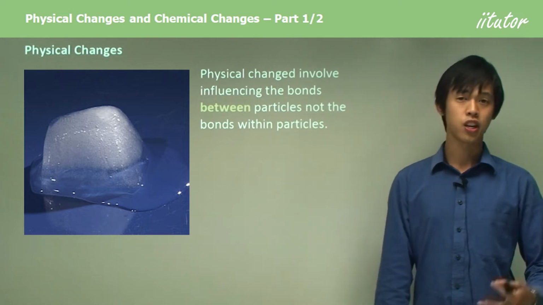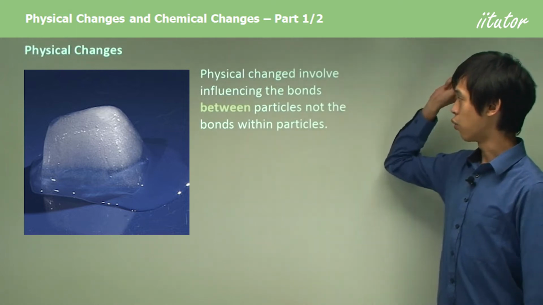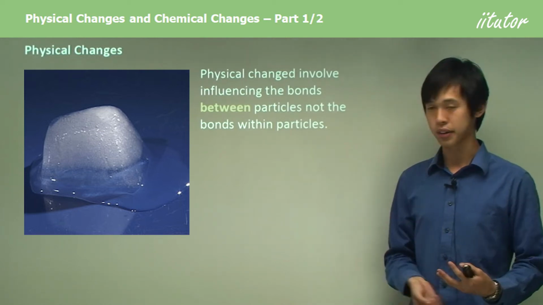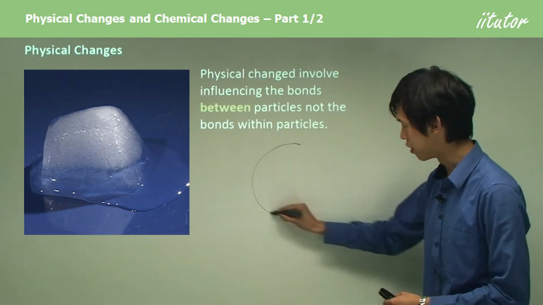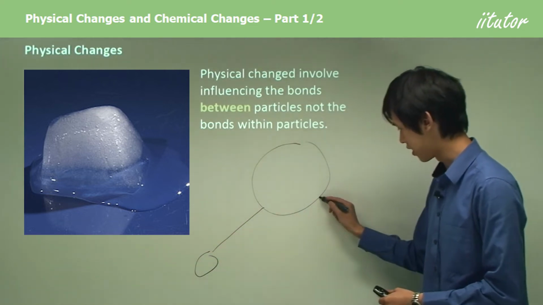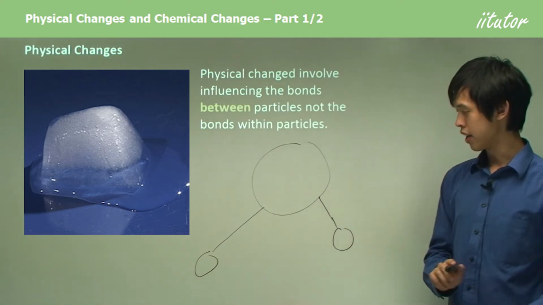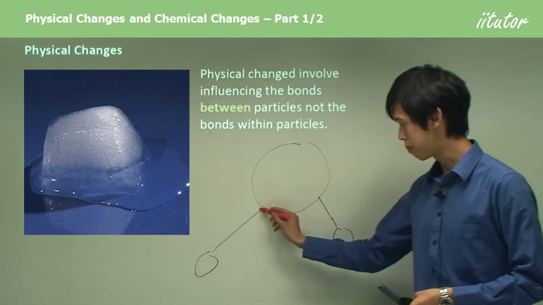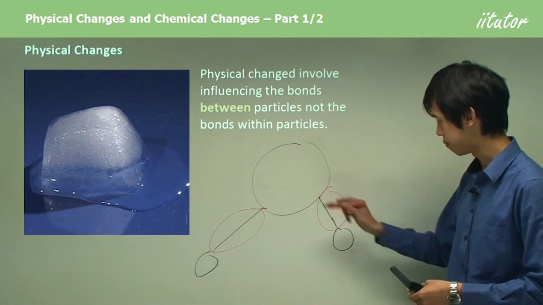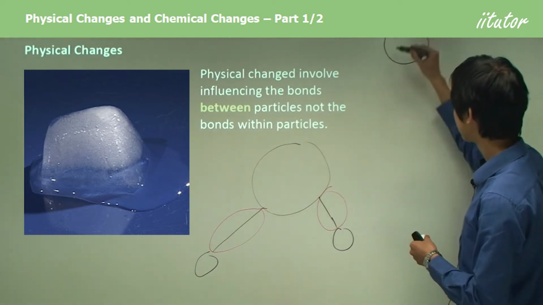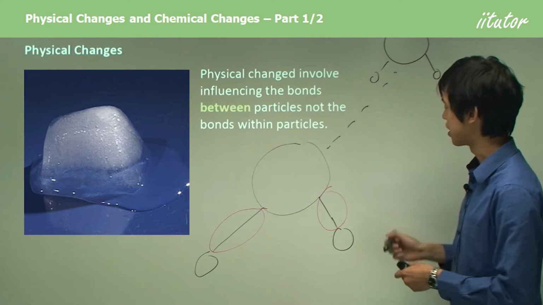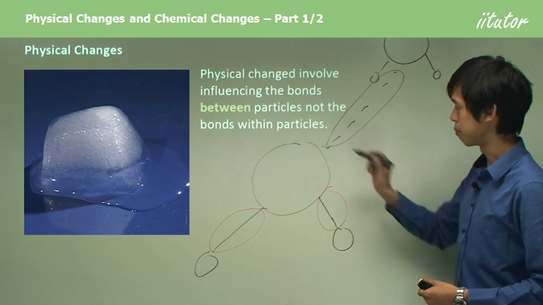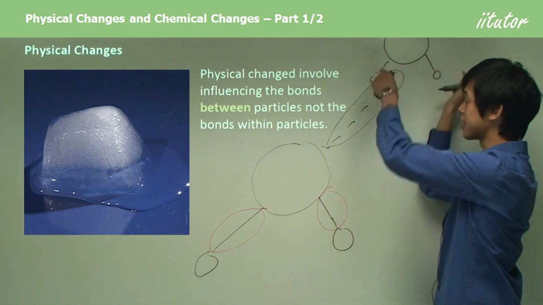Now, in terms of what is actually happening in a physical change, we're influencing the bonds between particles, not the bonds within particles. So let's draw a really big water molecule. There's our oxygen, and there's our two hydrogens. The bonds inside the molecule are here, which I will circle in red. These are the bonds inside the molecule. If I had another molecule over here, there would be some kind of interaction between the two. Physical changes only influence this bond between the two molecules, not these bonds inside the molecules.